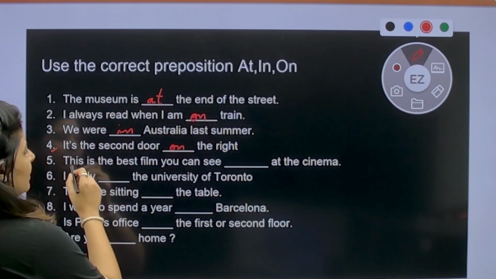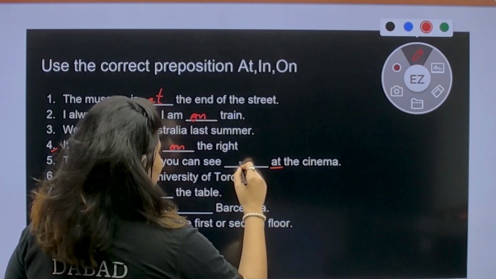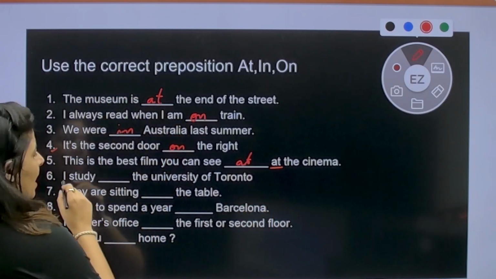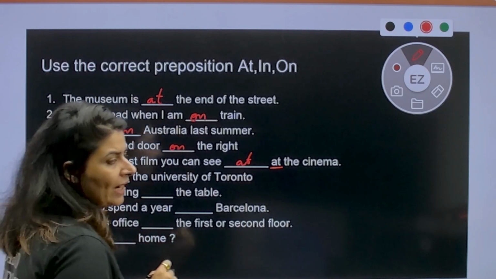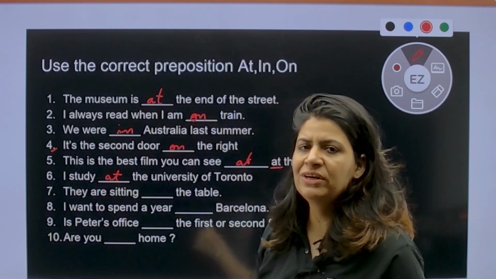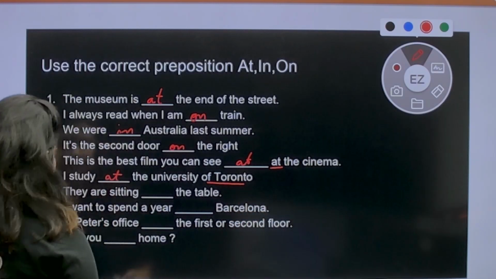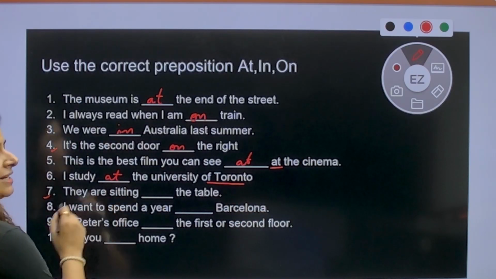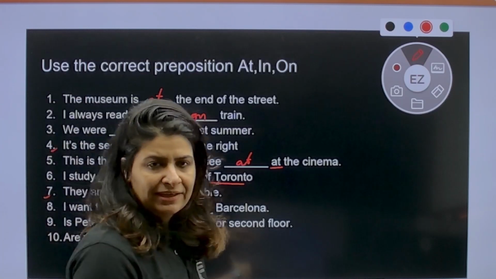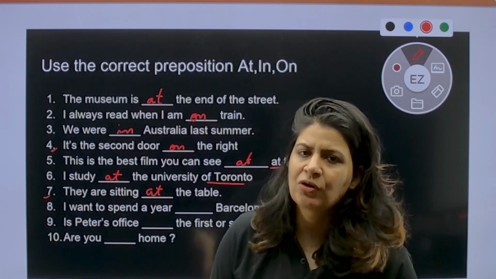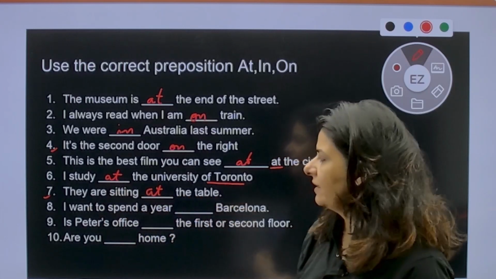Next one. This is the best film you can see. Okay, at is already given over here. At the cinema. I study at the University of Toronto. Okay, you are referring to a specific name. At the University of Toronto. 7th. They are sitting at the table. You can't sit on top of a table. They are sitting on the table will be wrong. So what will be the correct preposition? They are sitting at the table.